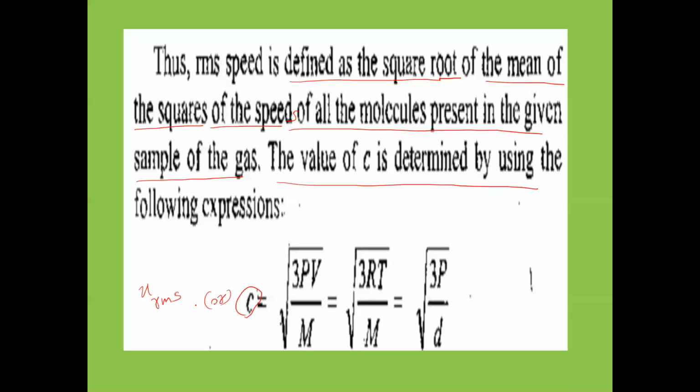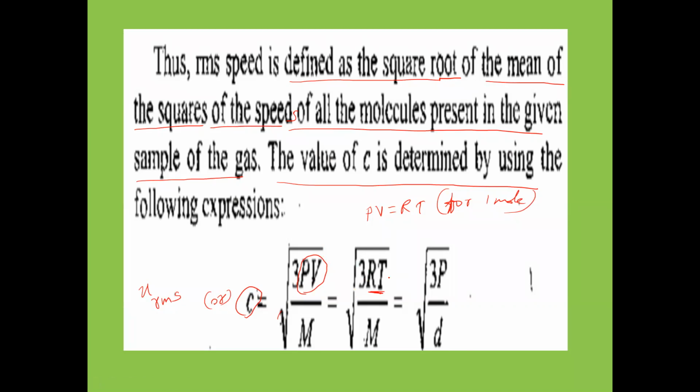So here RMS velocity is equal to under root 3PV by M formula. For 1 mole, PV is equal to RT. In place of PV, what can we write? RT we can write for 1 mole. So 1 mole means the small n is equal to 1. So for 1 mole of the gas, PV is equal to RT. In place of PV we can write RT. So 3PV by M, otherwise, under root 3RT by M.